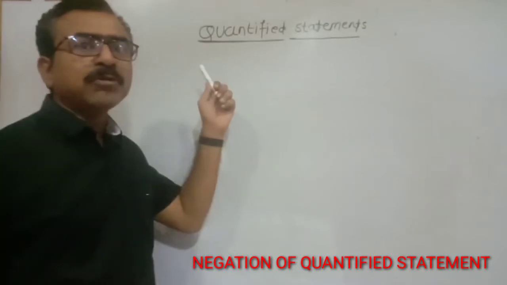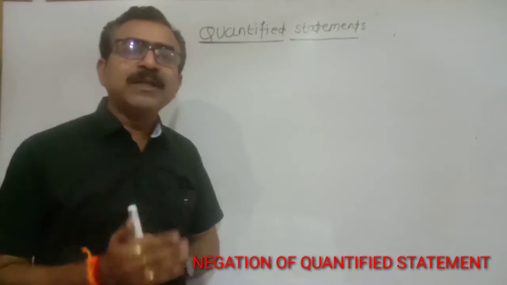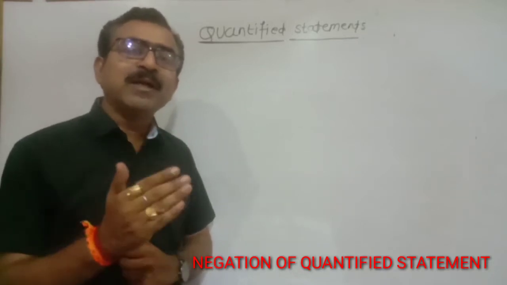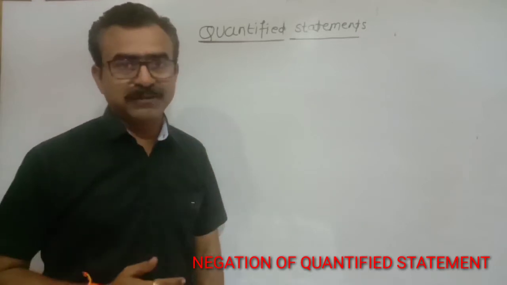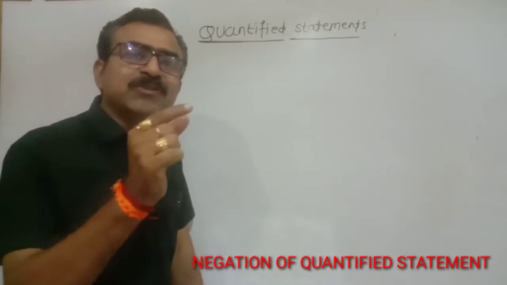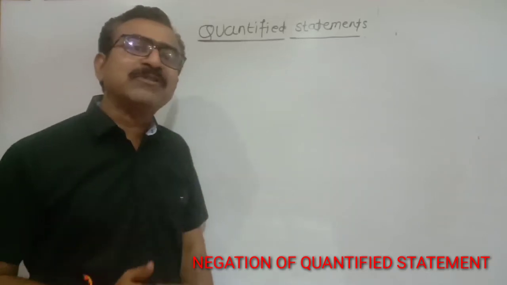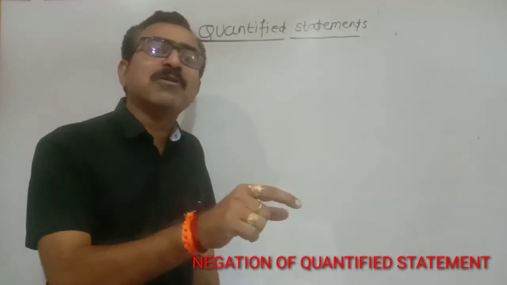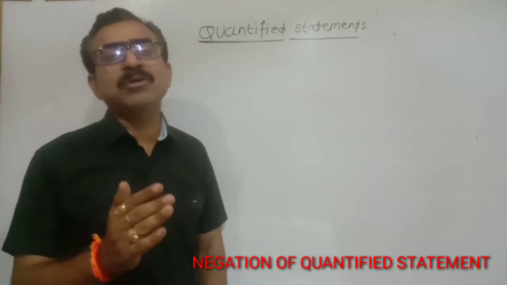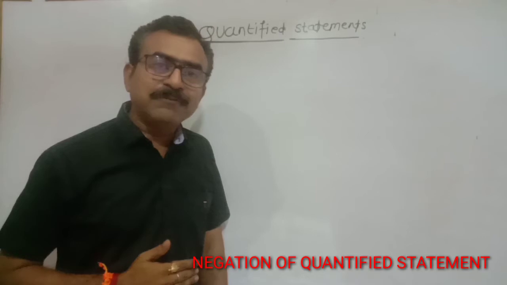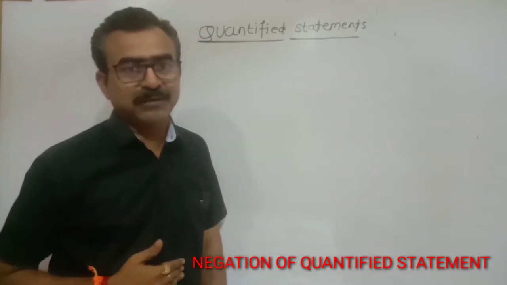Today we are going to learn about the negation of quantified statement. So friends, in our last video we had learned about quantified statement. Let me repeat once again. Quantified statement means those statements which have a quantifier. Or in simple words, you can say that if a statement has a quantifier, then it is called a quantified statement. You also know that there are two types of quantifier, that is universal quantifier and existential quantifier.